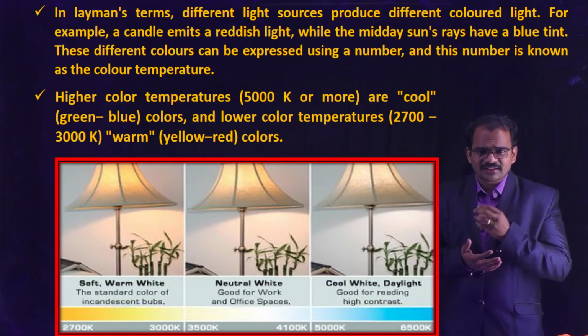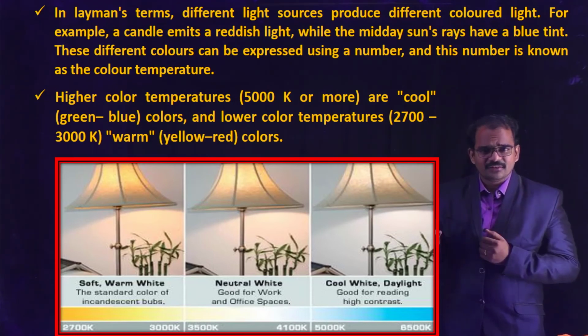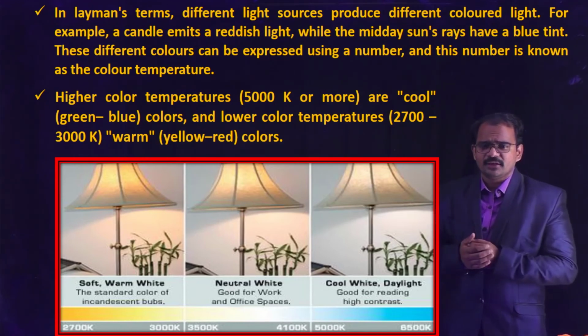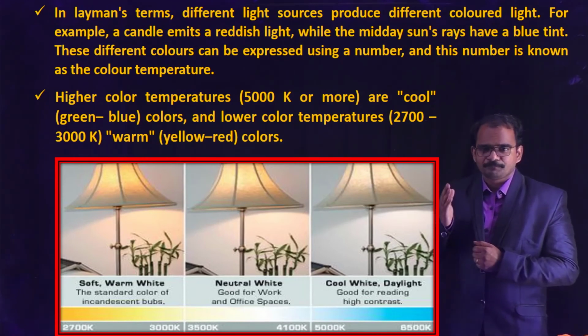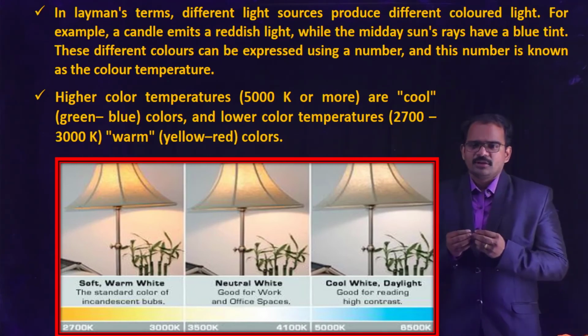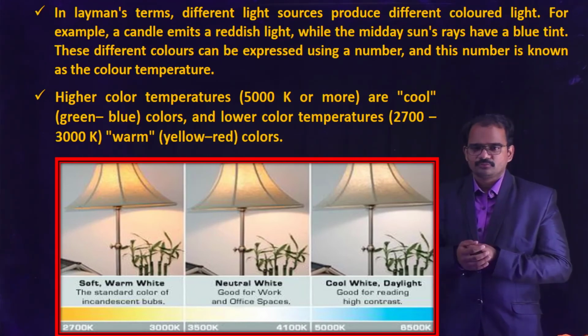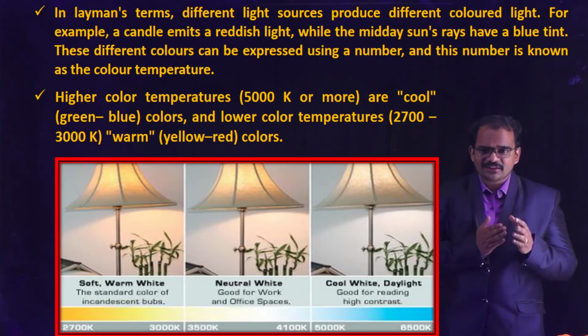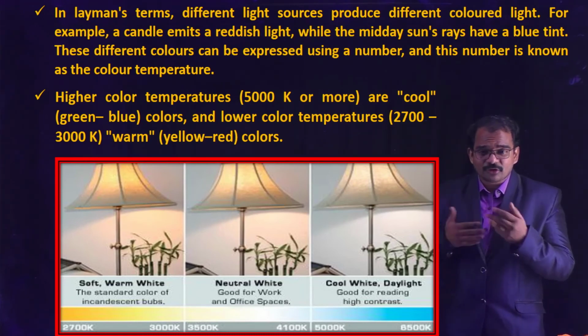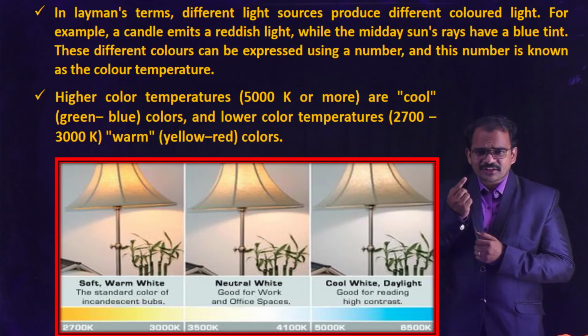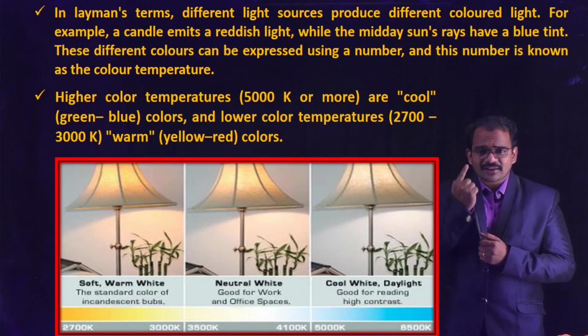If you increase the color temperature further, to more than 5000 Kelvin, then you can see a light called a cool light, and this cool light will be used for reading and for other activities. So as the color temperature increases, you can see different kinds of light, and all these different kinds of light have a number, and that number is called color temperature.